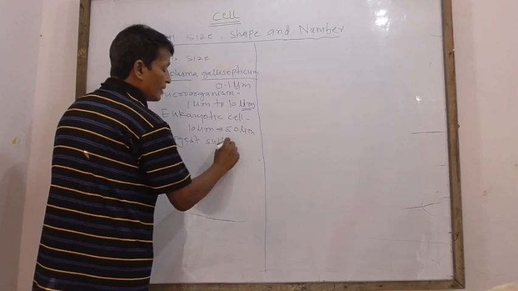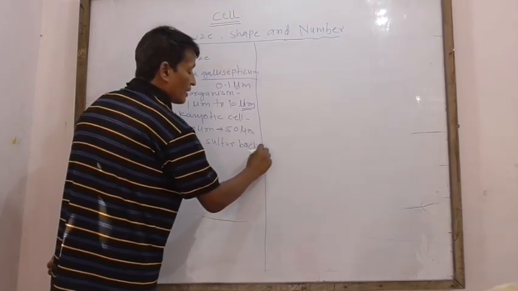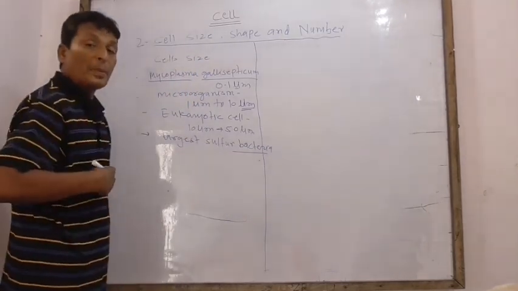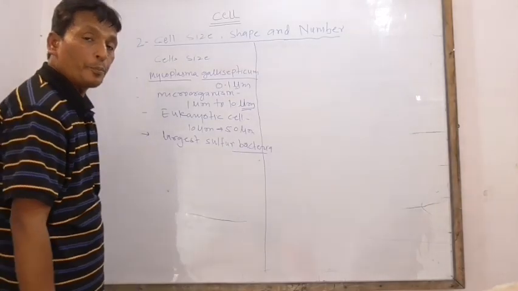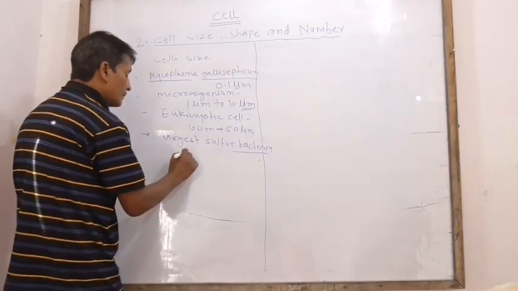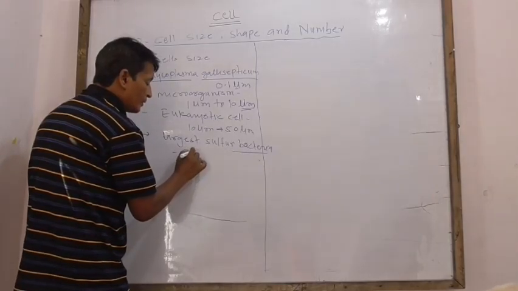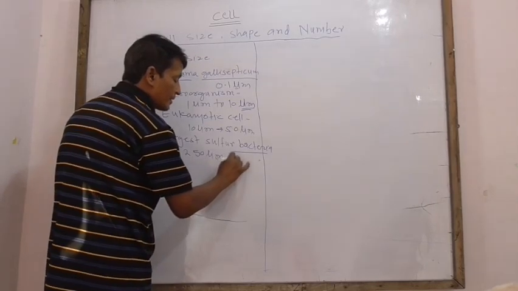But the largest are sulfur bacteria, having 250 μm in size.